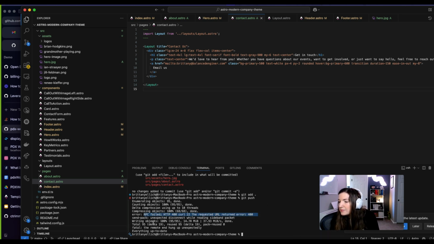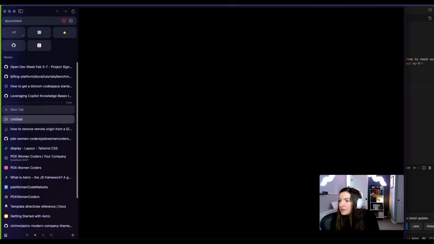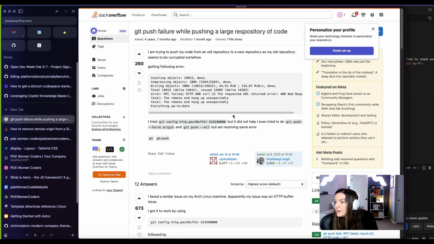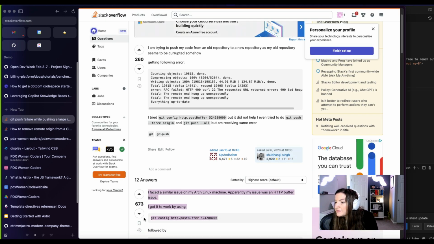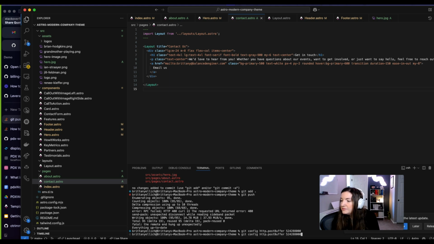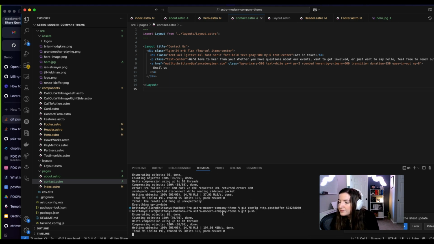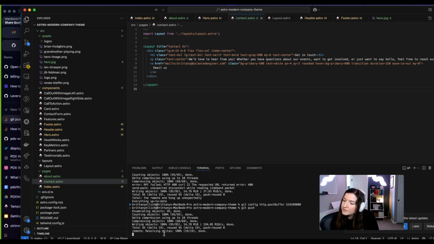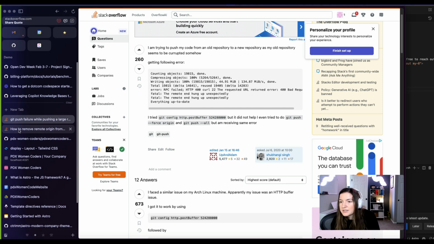I think I've actually seen this before, and I just have to set something really quick. Git push failure, git config, there it is. All right, there we go.